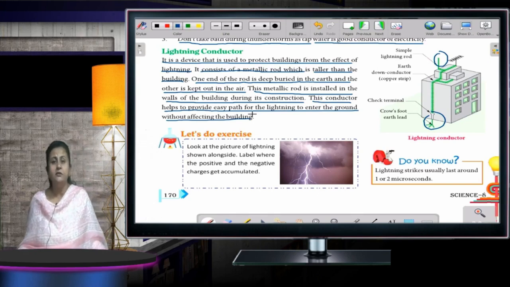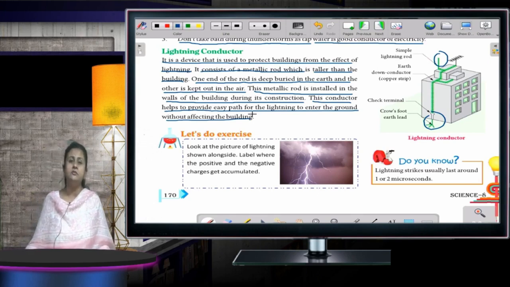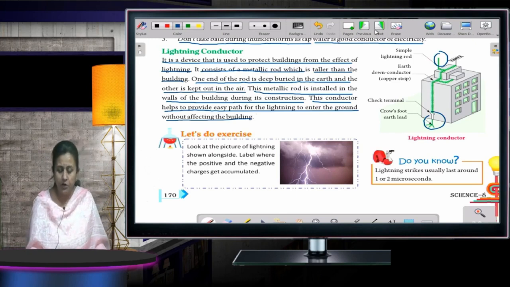Fine, children? These days, when the engineers are making the big buildings, they take care that proper lightning conductors are there. Okay? Fine. Now, moving to the next one.